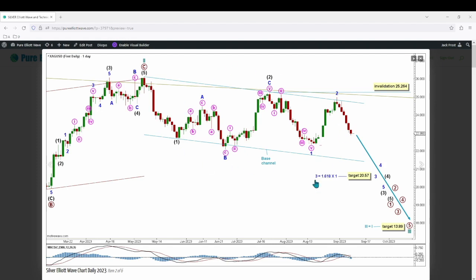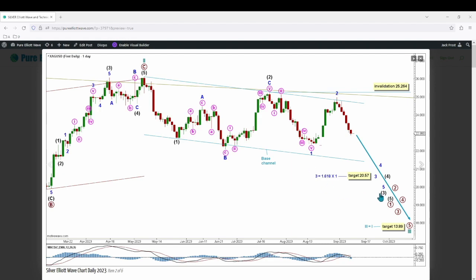A base channel is drawn around the current movements from the beginning of intermediate wave 1 to the end of intermediate wave 2, with a copy on the end of intermediate wave 1. Intermediate wave 3 should break through support at the lower edge of this base channel, and if that happens, there will be added confidence in this wave count.